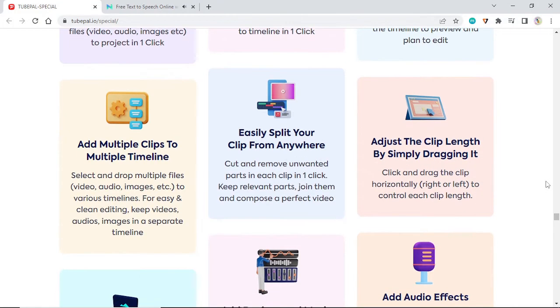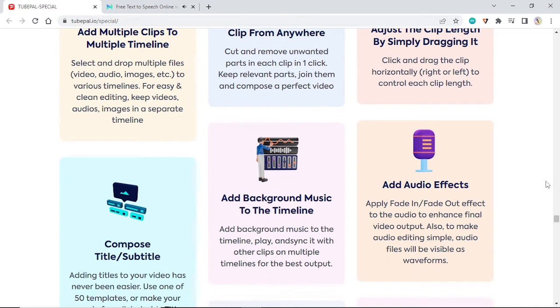Add audio effects. Apply fade in fade out effect to the audio to enhance final video output. Also, to make audio editing simple, audio files will be visible as waveforms.